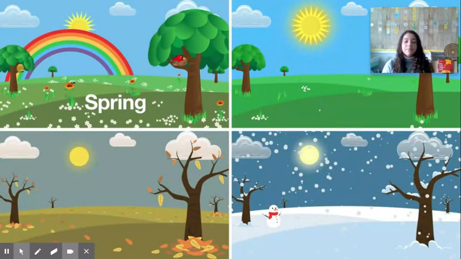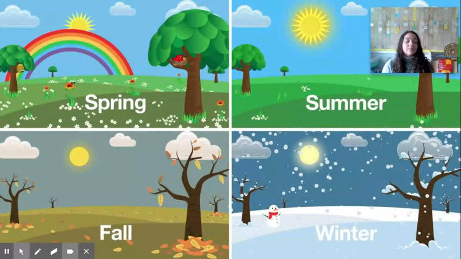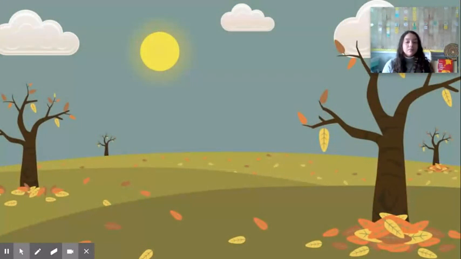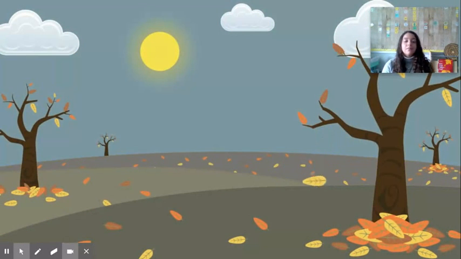Seasons of the year. Here we go. Here comes the fall with the leaves changing color. Here comes the fall with the climate getting cooler. Here comes the fall with the leaves falling down.